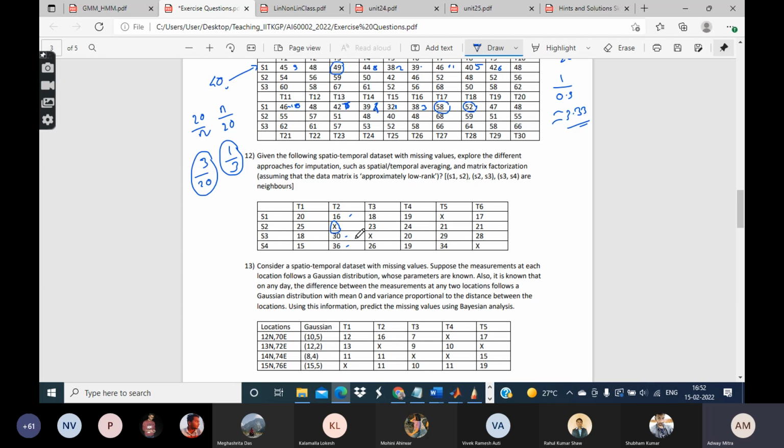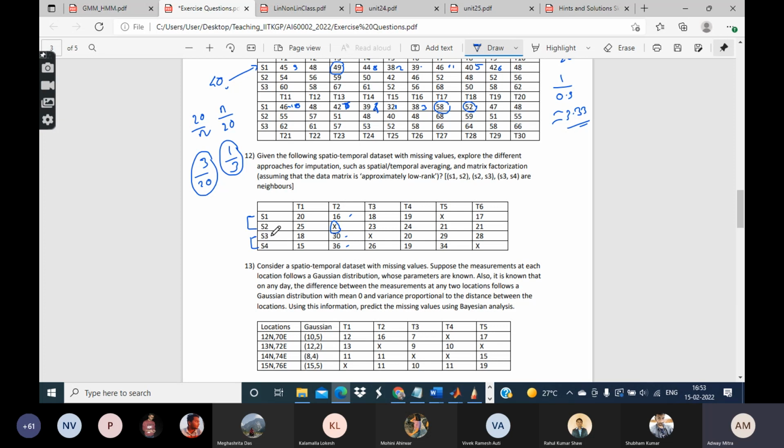What is your opinion? In general, S1 is very far away from S3 and S4. If you remember that day's lesson, we had identified that some of the locations are close to each other and some other locations are close to each other. So basically, we can group the locations.